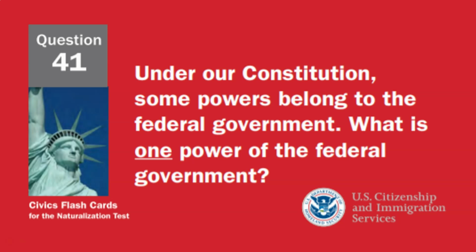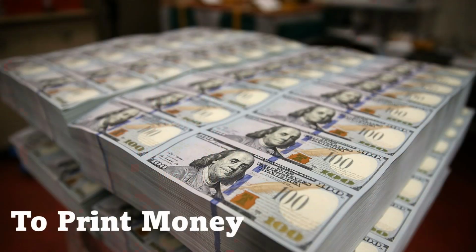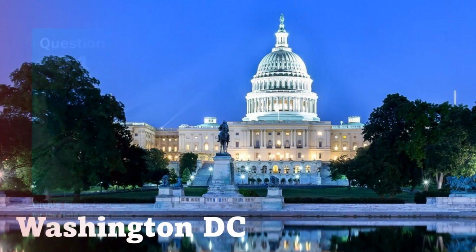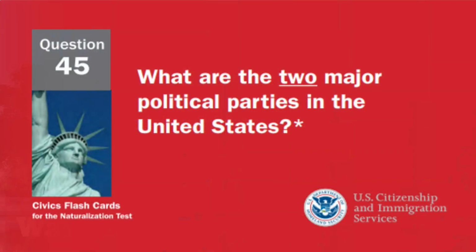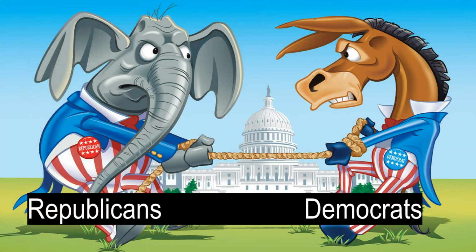Under our Constitution, some powers belong to the federal government. What is one power of the federal government? To print money. What is the capital of the United States? Washington, D.C. What are the two major political parties in the United States? Republicans and Democrats.